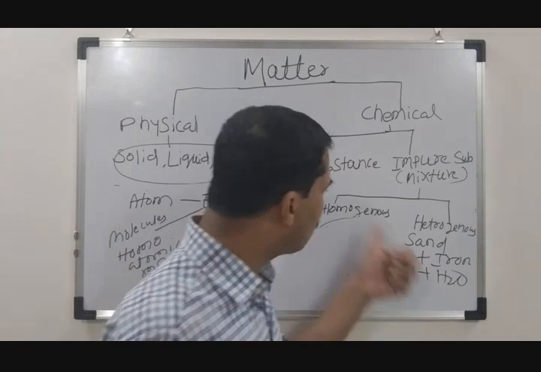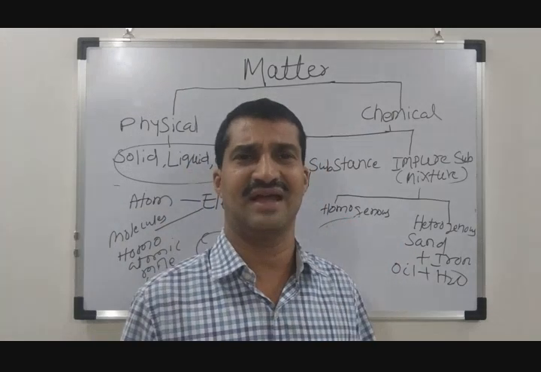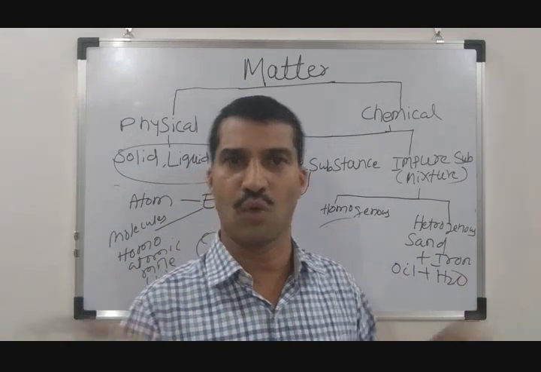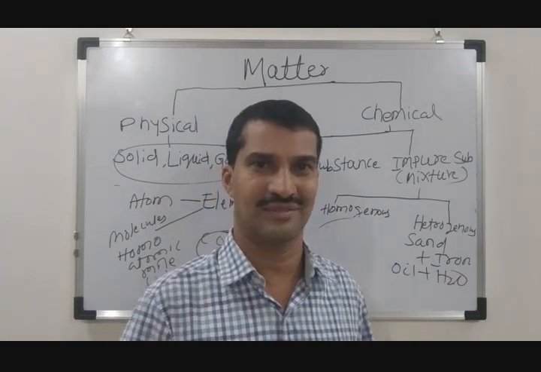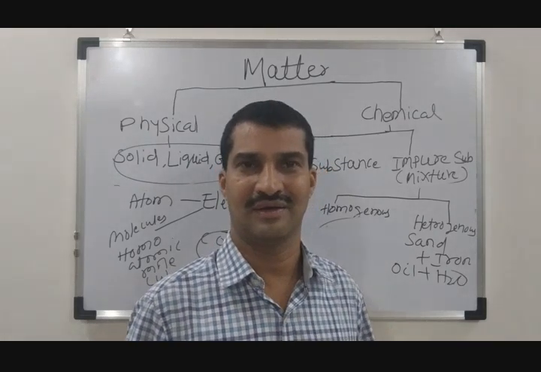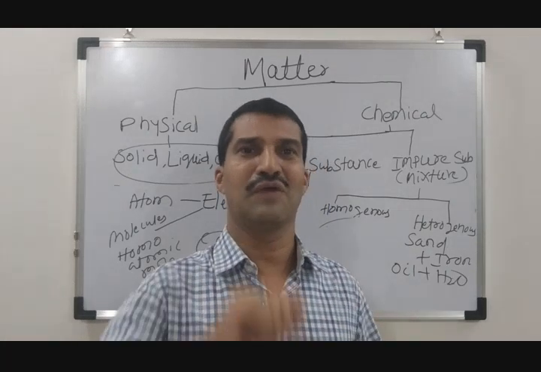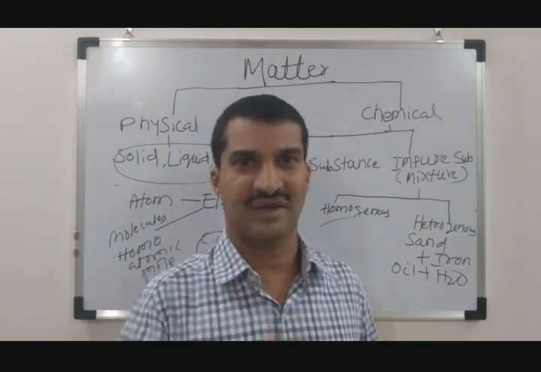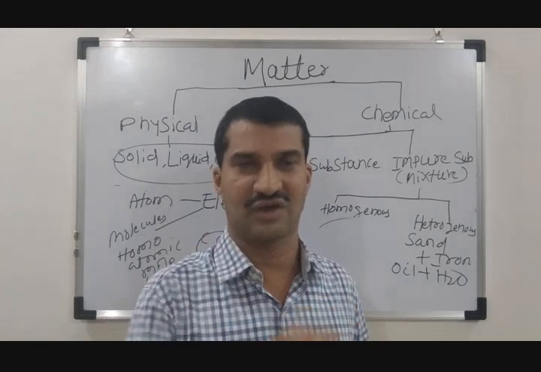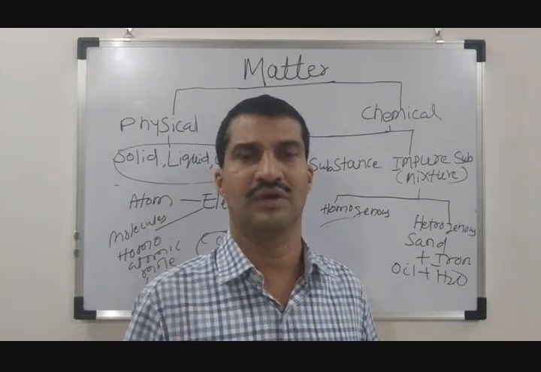One good example I can take for a homogeneous mixture also. Let's say take some sodium chloride or glucose and add it in water. Is it a heterogeneous or homogeneous mixture? Of course it is a homogeneous mixture, because when you mix the glucose or sodium chloride, table salt, and stir it inside the water, it will completely dissolve.